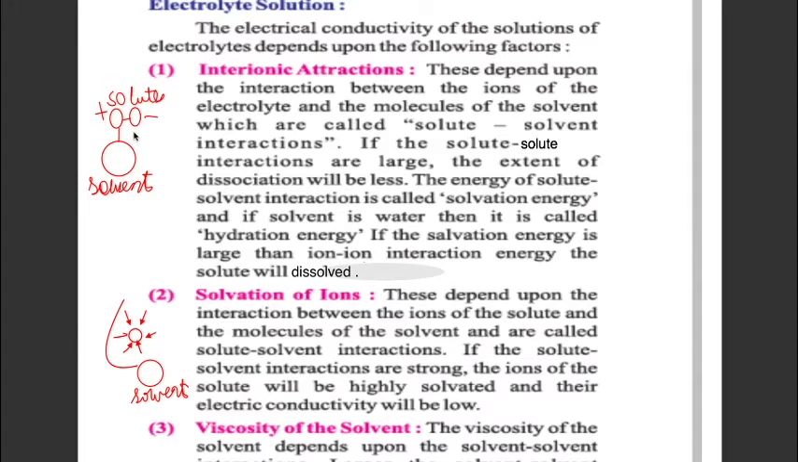Solute-solute interaction, solvent-solute interaction. If solute-solute interactions are more than solute-solvent interaction, then solute will not get dissolved in solution, and in this way the number of ions will be less and hence conductivity will be less. But if solute-solvent interaction is greater than solute-solute interaction, then solute easily gets dissolved by the breaking of this force of attraction between cation and anion, and hence we get more ions in solution and conductivity will be more.